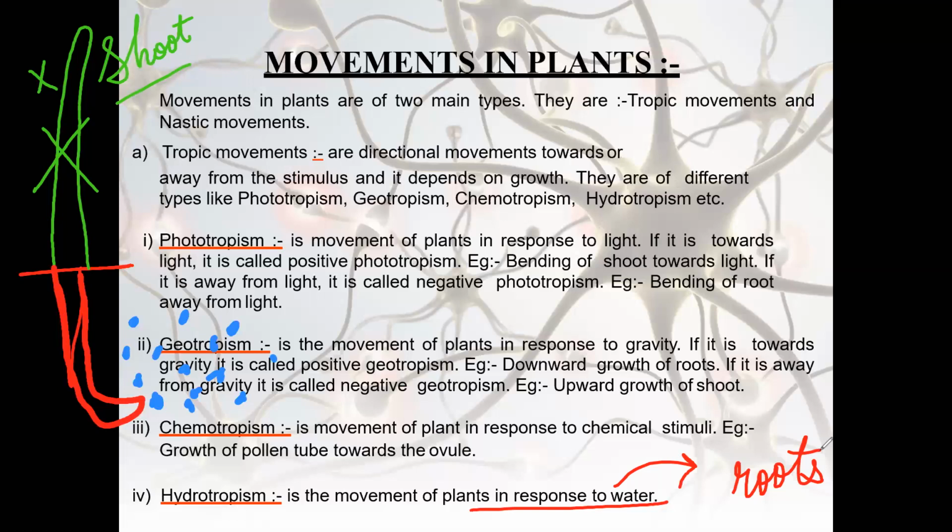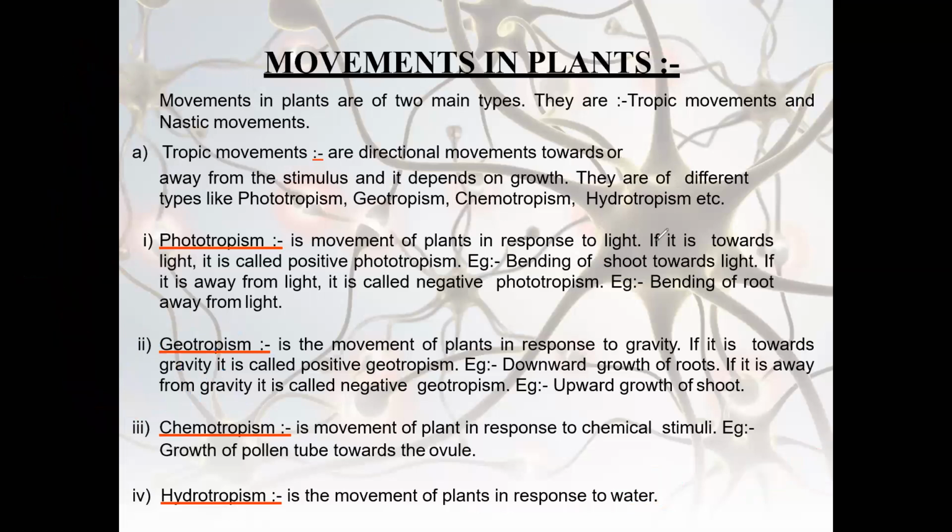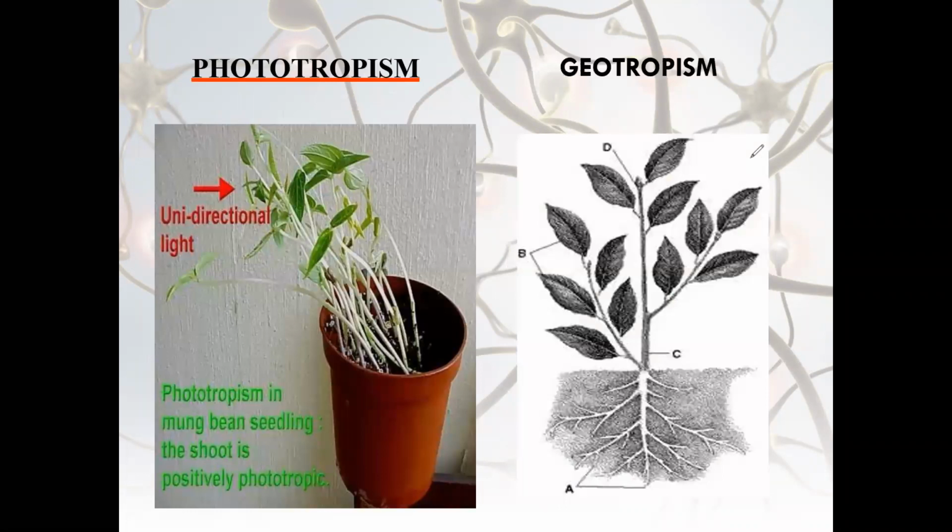So how many types of movements have we learned till now? There are four types of movements: phototropism, geotropism, chemotropism, and hydrotropism. Clear? Let's move ahead. Here are certain examples, as I have already explained.